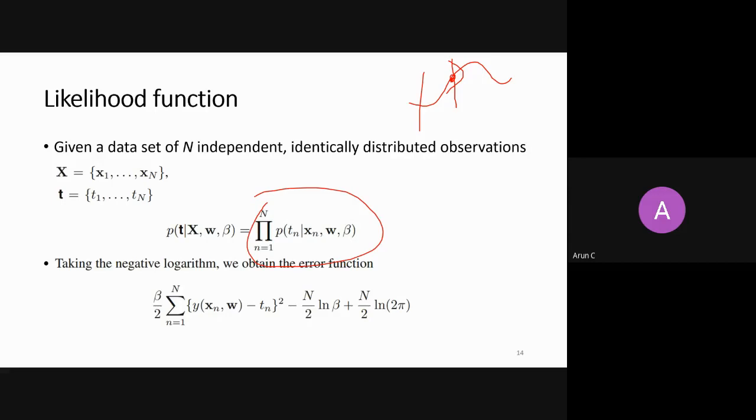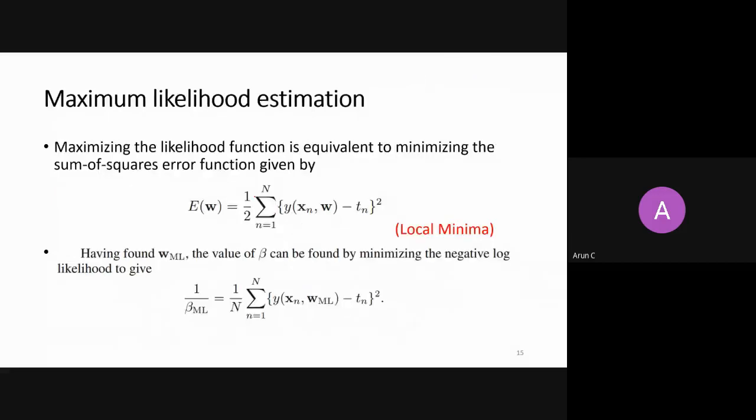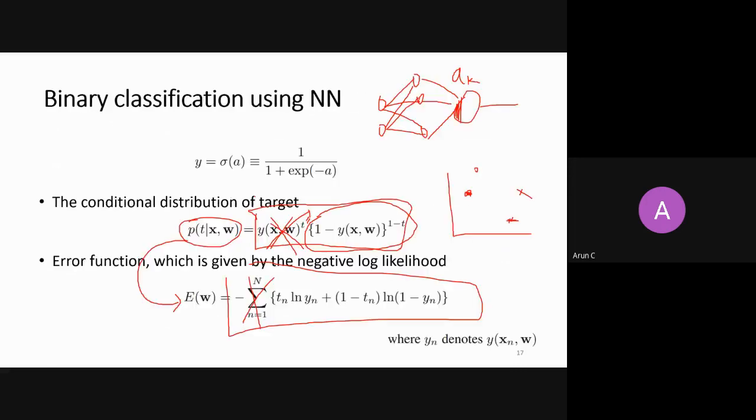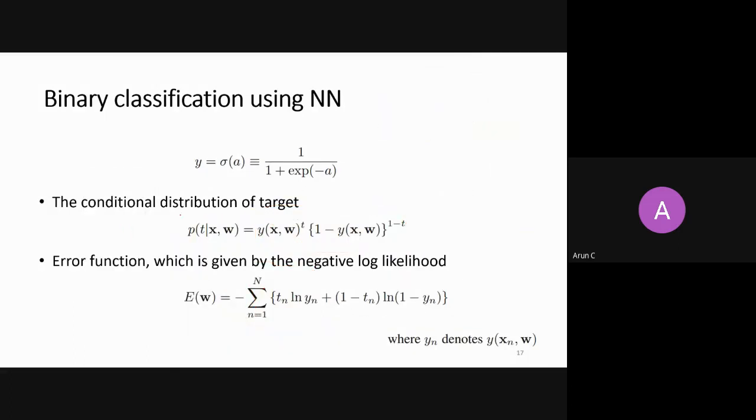Then I said that for binary classification, this is the likelihood function. You take the probability for one point and multiply all those probabilities, and that is your likelihood function for binary classification.